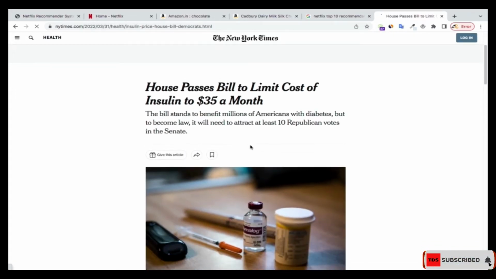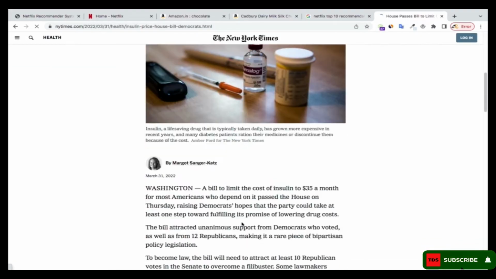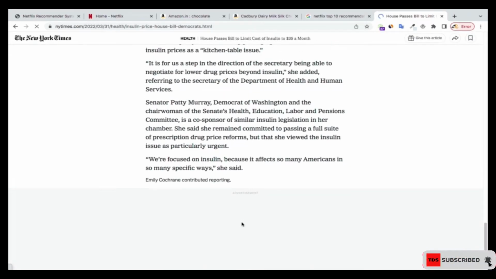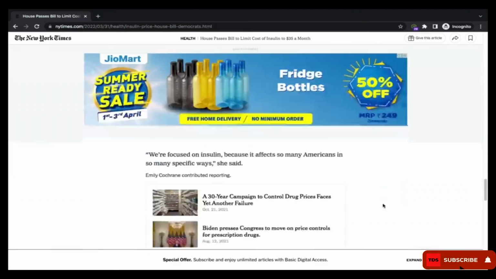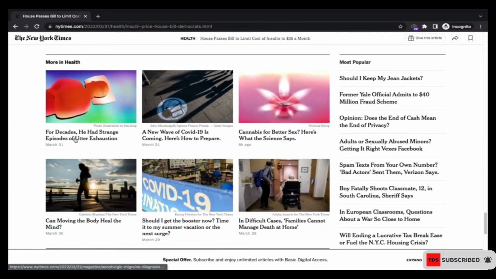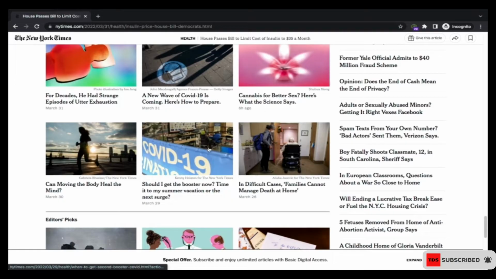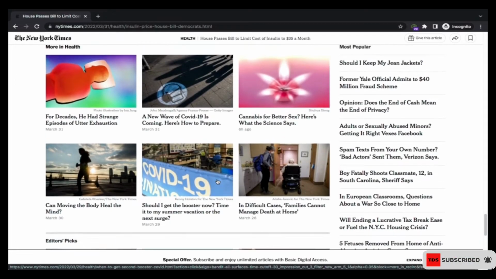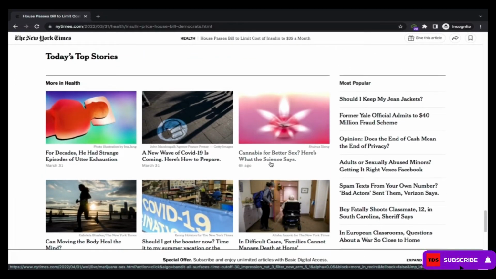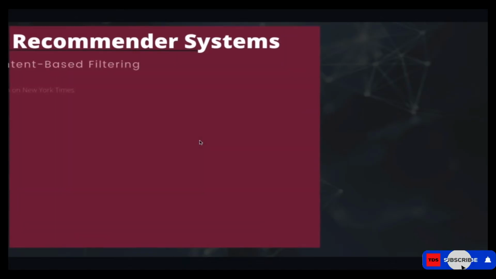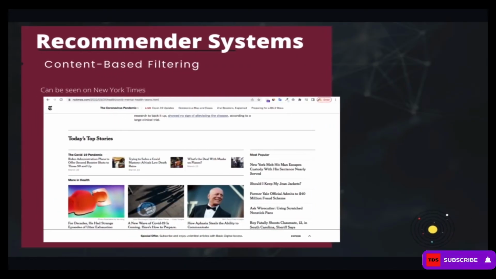All right, now once I click on a health related article, they are going to recommend similar articles that are related to health to me. If I scroll all the way down here, you can see that whatever is here is related to health. Whatever news is over here is related to health. They're all going to give me health related articles. So based on what you have searched before, they recommend items that are closer to what you have searched before.